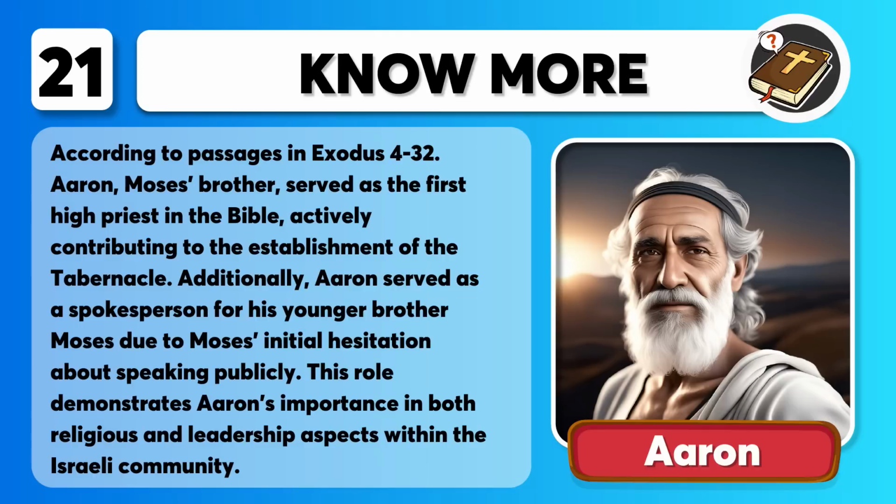That was Aaron. According to passages in Exodus, chapters 4 to 30, Aaron, Moses' brother, served as the first high priest in the Bible, actively contributing to the establishment of the tabernacle. Additionally, Aaron served as a spokesperson for his younger brother Moses due to Moses' initial hesitation about speaking publicly. This role demonstrates Aaron's importance in both religious and leadership aspects within the Israelite community.